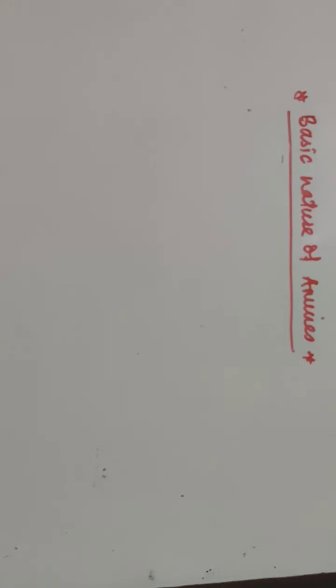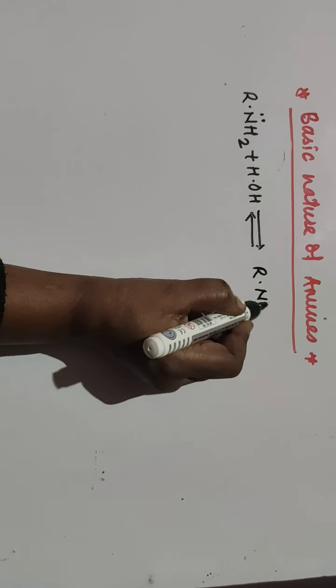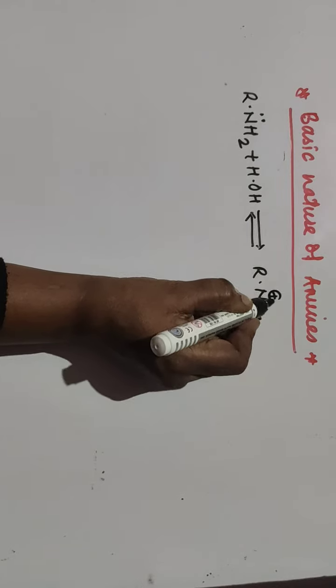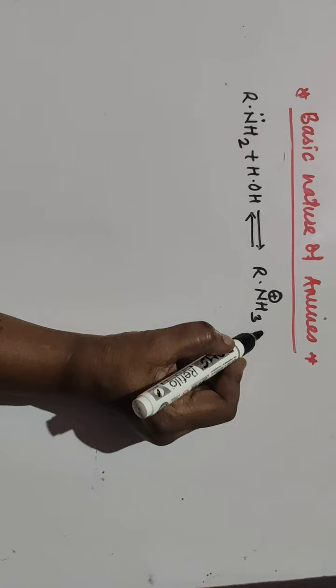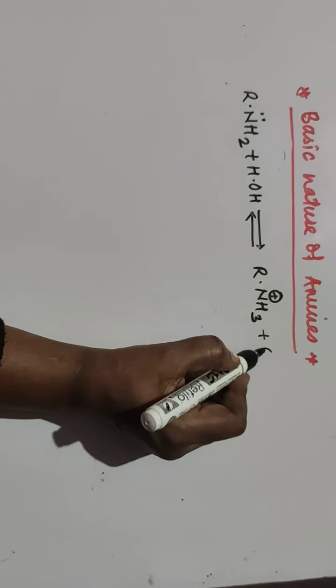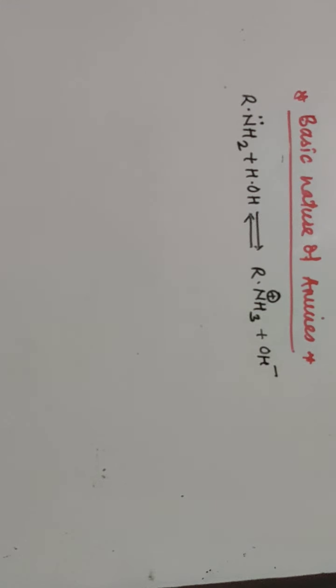When it reacts with water in aqueous medium, an equilibrium is there, and it gives RNH3+. As it accepts a proton, it donates its electron pair to a hydrogen atom of the water molecule, with formation of OH minus. So the basic nature of amines can be explained on the basis of the value of Kb.